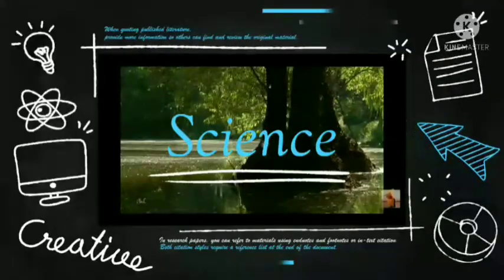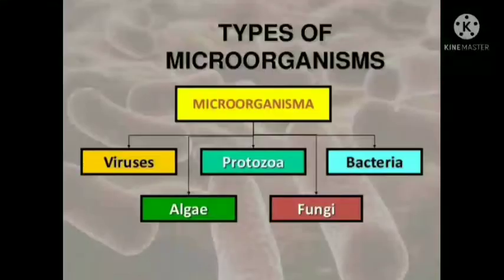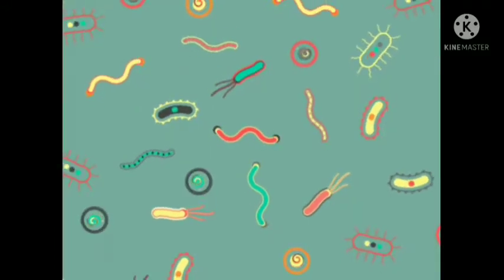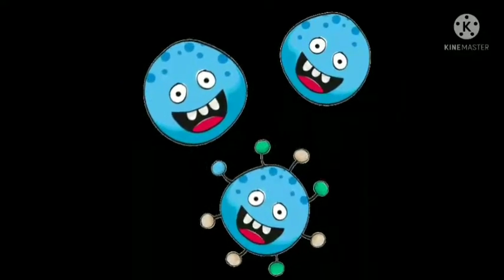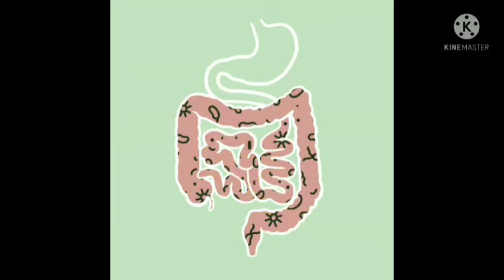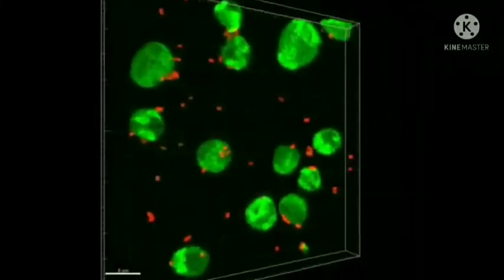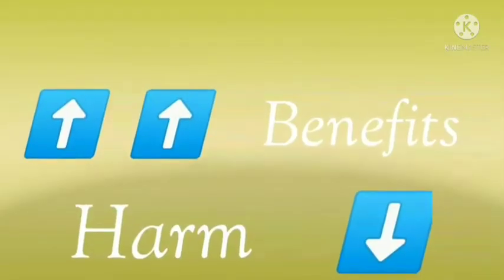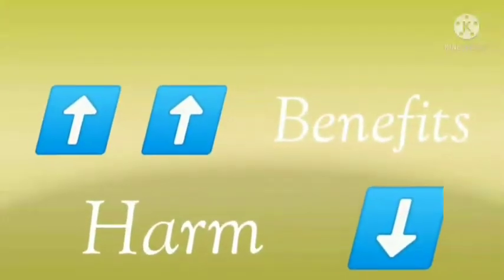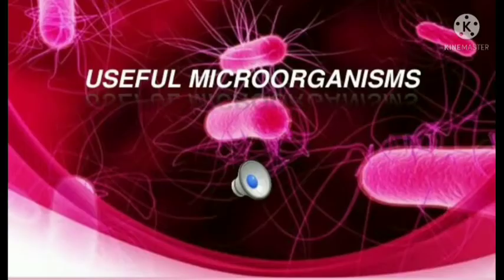In the previous session, we discussed types of microorganisms. Microorganisms are generally considered enemies of humans because a number of them cause diseases in human beings. But a large number of them are very useful, particularly in agriculture, medicines, and some industries. In fact, their benefits are more than the harm they cause. Let us learn about useful microorganisms.